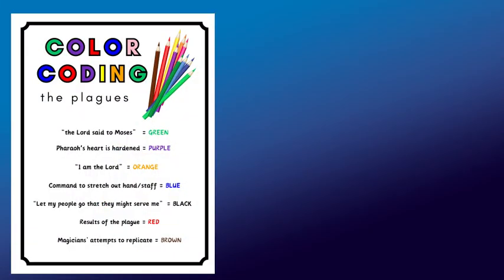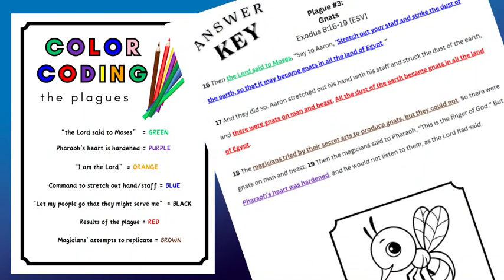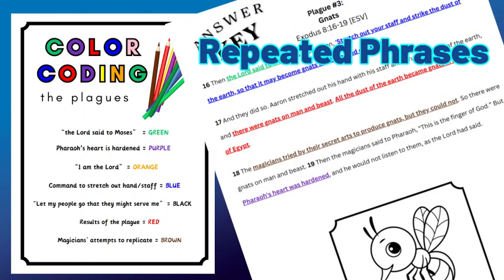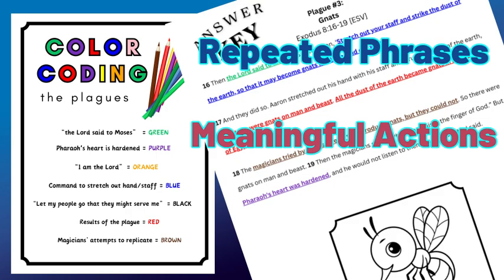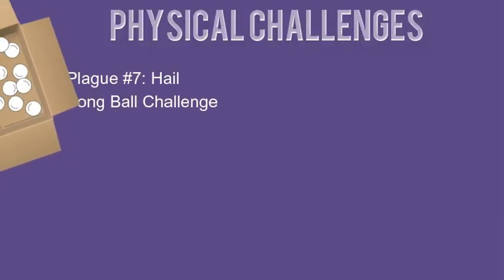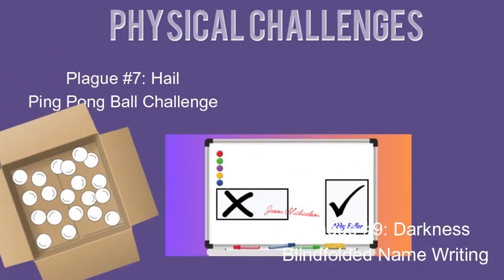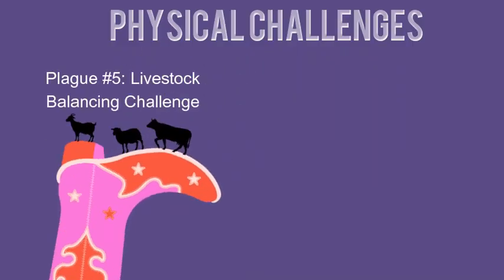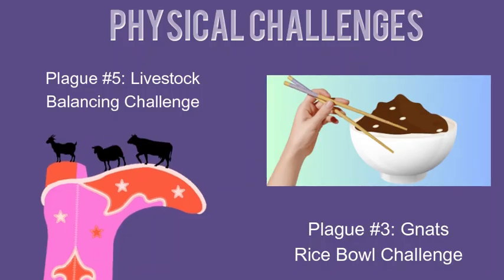Then, with the help of a worksheet packet, students will color code the passage, searching for repeated phrases, meaningful actions, and noteworthy events. Finally, for each plague, you will engage your students in a related physical challenge. Items needed for these challenges are easily obtainable with very little preparation.